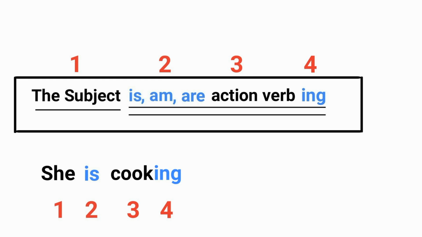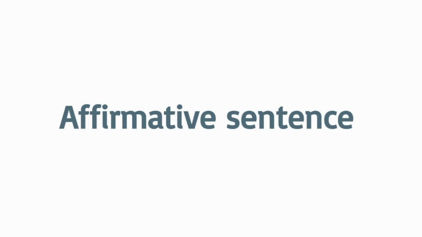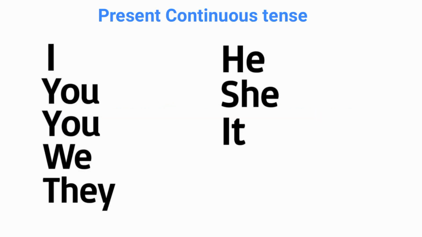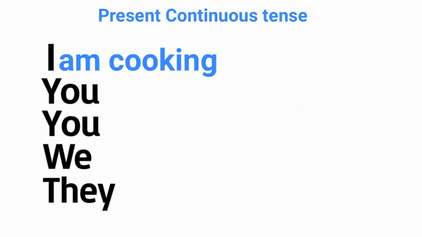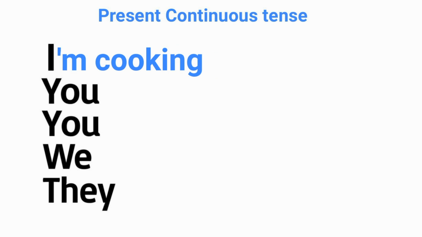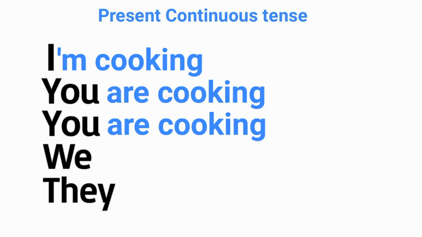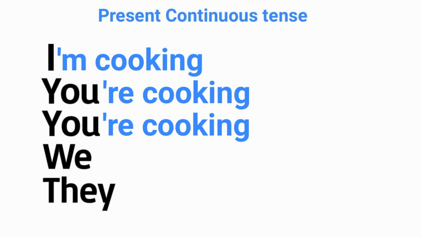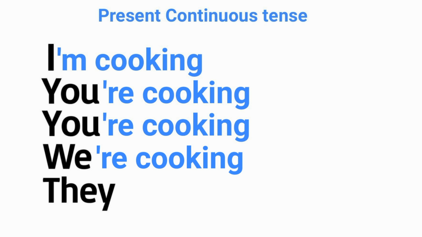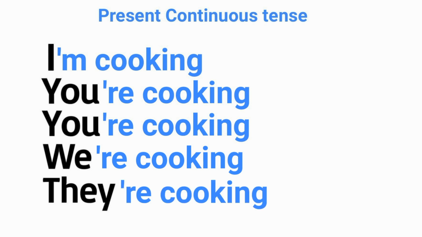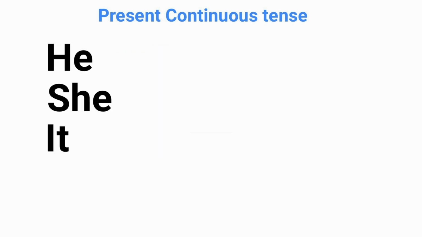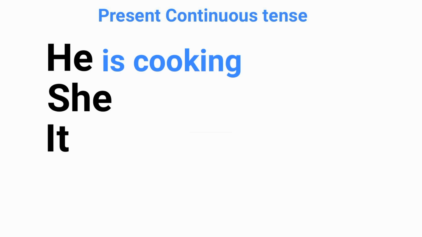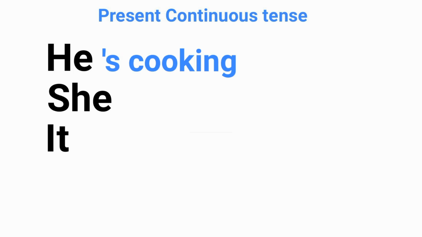Let's practice. Affirmative sentence with personal pronouns. I am cooking. I'm cooking. You are cooking. We are cooking. They are cooking. He is cooking. He's cooking. She's cooking. It's cooking.